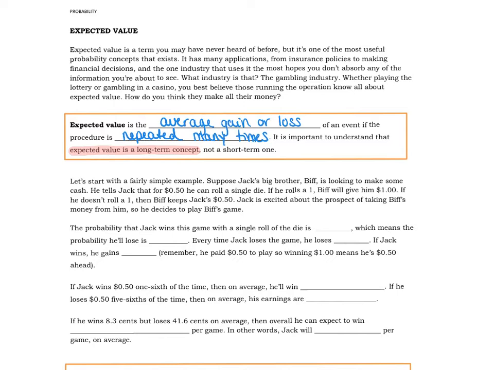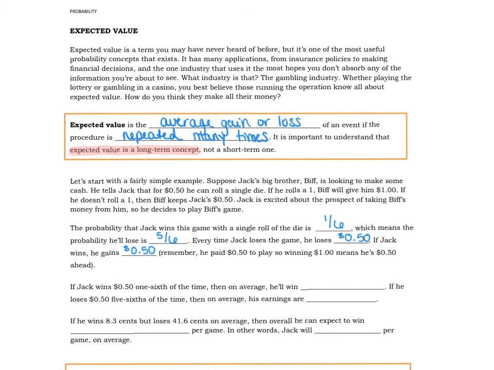So the probability that Jack wins this game with a single roll of the die is 1 out of 6. That's the chance that he's going to win, get to be paid $1 by his brother. And the probability he'll lose is 5/6, because if he rolls a 2, 3, 4, 5, or 6, then his brother's going to keep his money. Every time Jack loses, he loses 50 cents. But if Jack wins, he gains, and be careful here, he gains 50 cents, because remember, he did pay 50 cents to play. So when he gets $1, his actual gain is 50 cents.